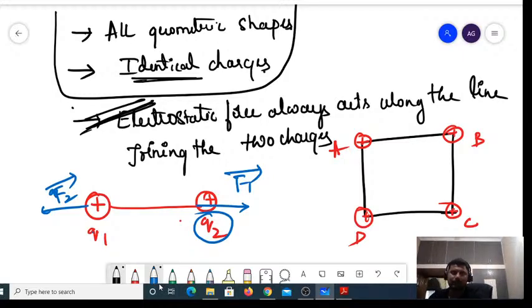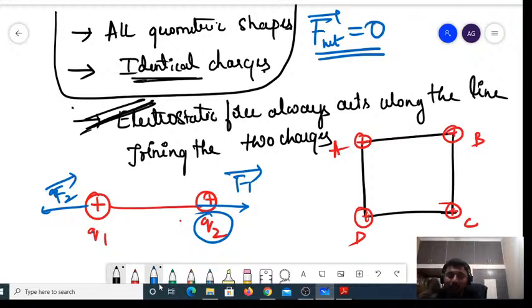Now, in any geometrical shape, if you have identical charges at the corners of a given geometric shape, what is the shortcut? The net force at the center is always equal to 0 if you have identical charges. Remember, I am continuously repeating it: you must have identical charges.